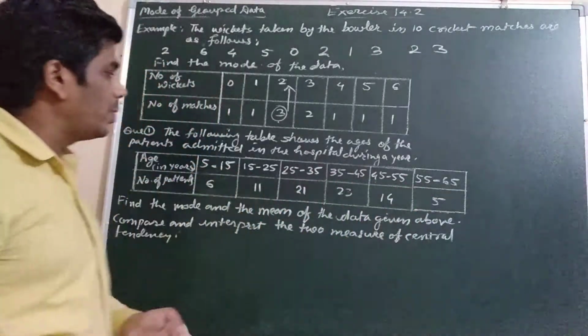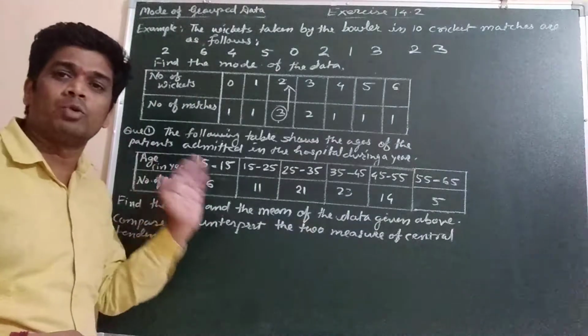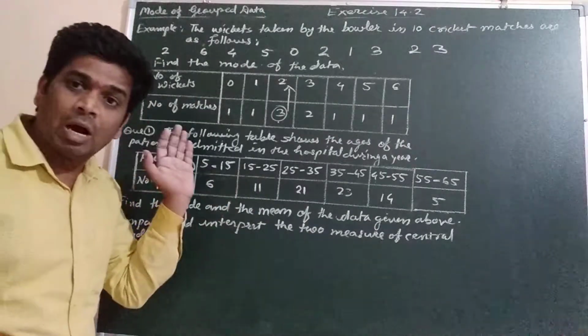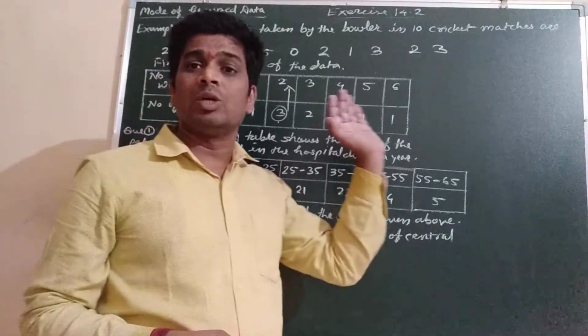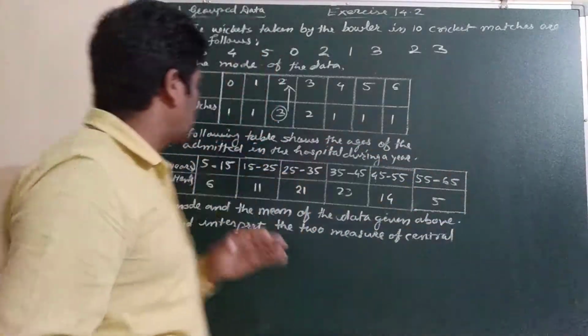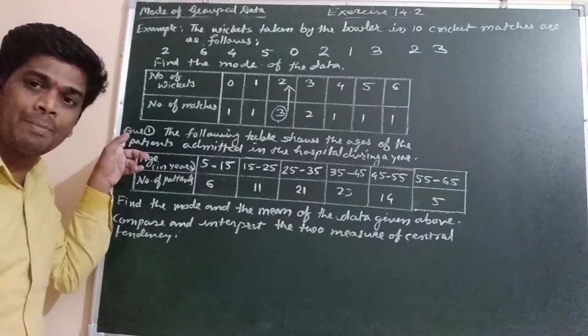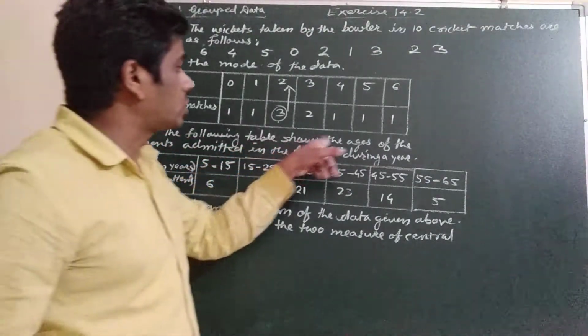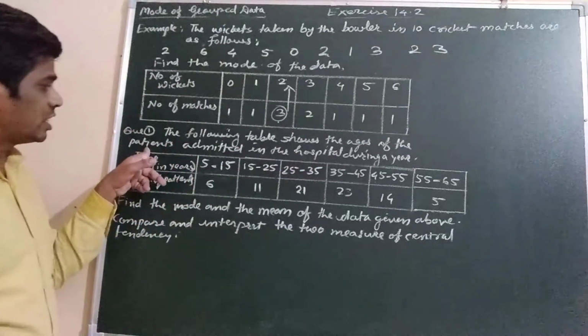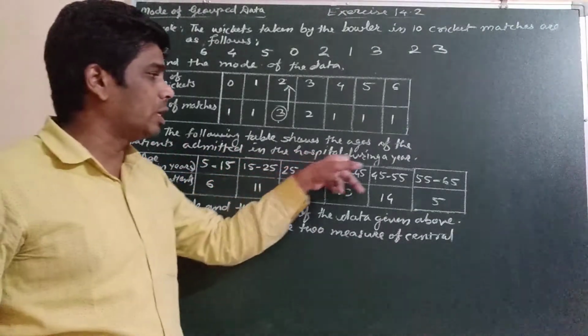Now we will learn how to find the mode of the given continuous grouped data. Here we have taken the first example of exercise 14.1. The following table shows the ages of the patients admitted in the hospital during the year.